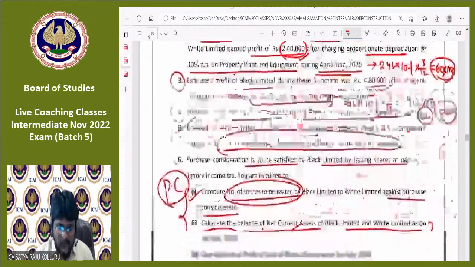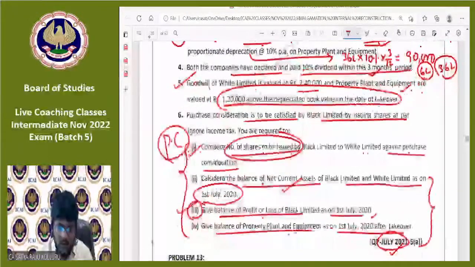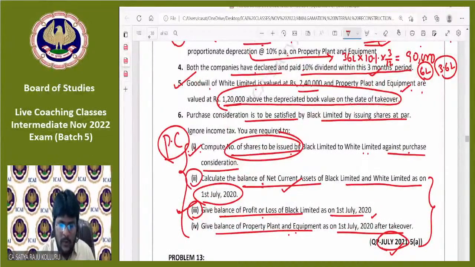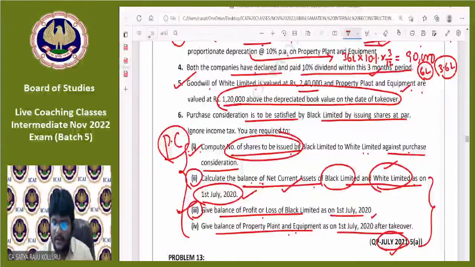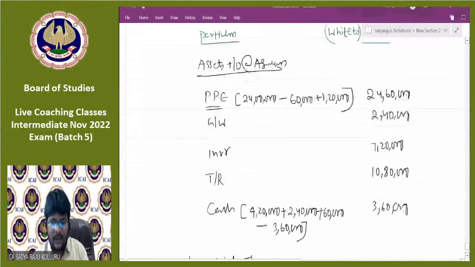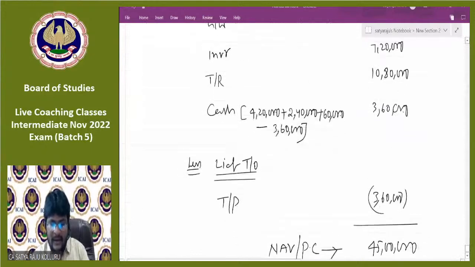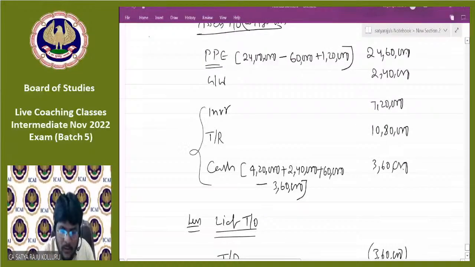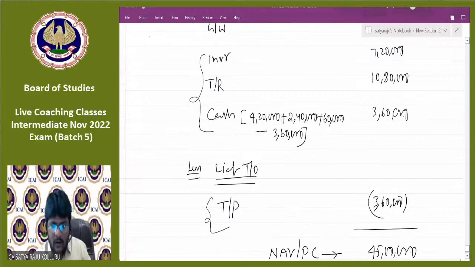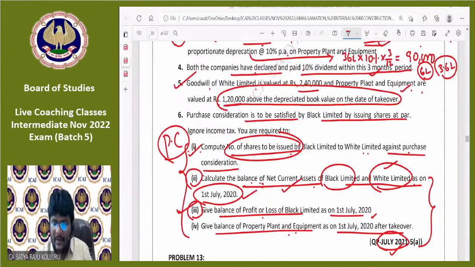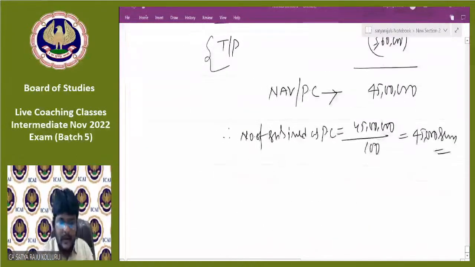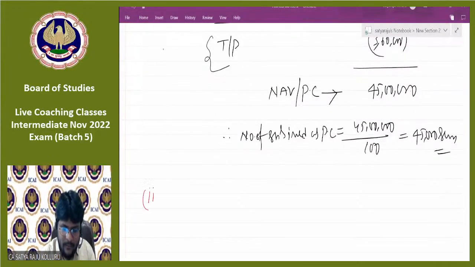Next, that is question number 1 over, question number 3 over. Now come to question number 2. Calculate the balance of net current assets of Black Limited and White Limited as on 1st July 2020. I will provide for White Limited; you can provide for Black Limited. The reason is White Limited is already available with me. Net current assets means current assets minus current liabilities. Then automatically I will get net current assets. So I'm writing net current assets for White Limited.